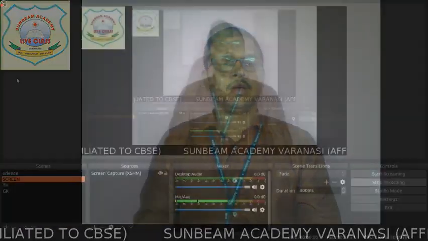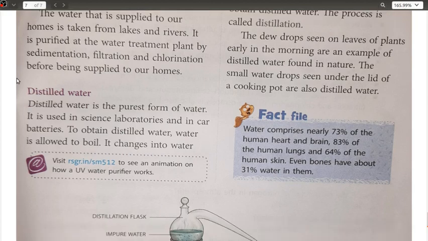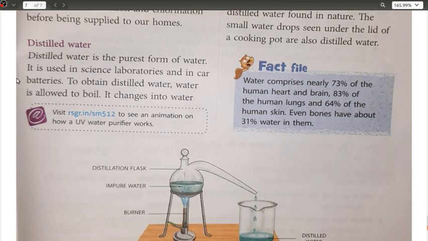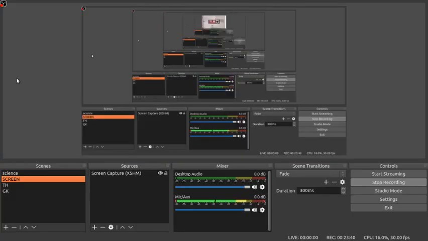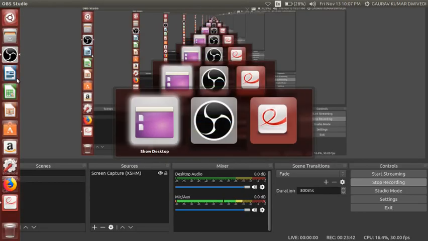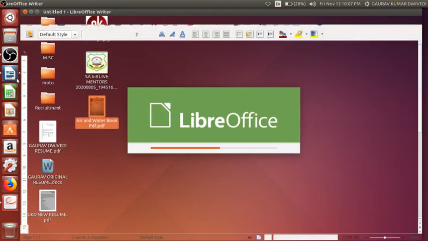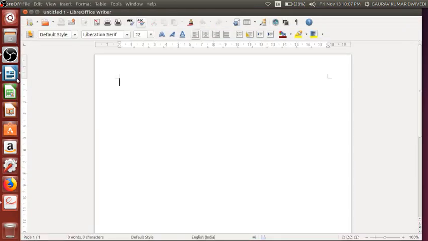ओके, मूविंग अहेड विद दिस, नेक्स्ट वी हैव द डिस्टिल्ड वाटर. नाउ एज दिस वर्ड कंटेन्स distilled water, so first and the foremost thing I would like to show you this part again. As you know that each and every scientific word has the meaning hidden in it. Okay, so this distilled water is named after the process of distillation.